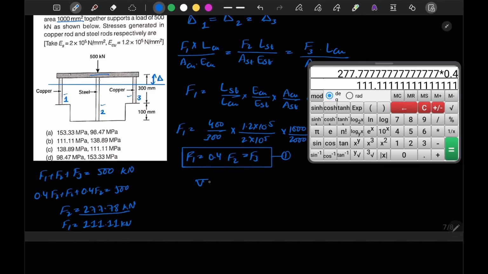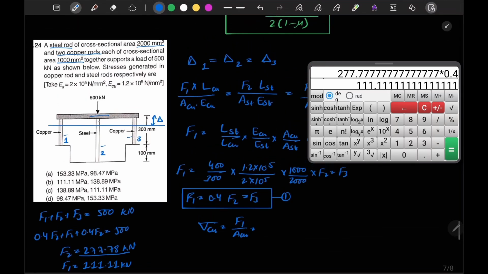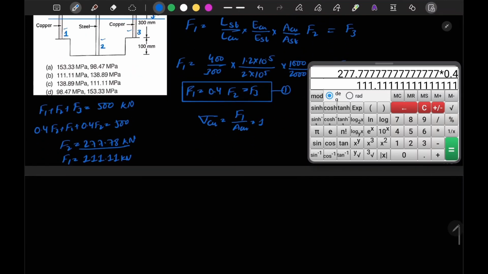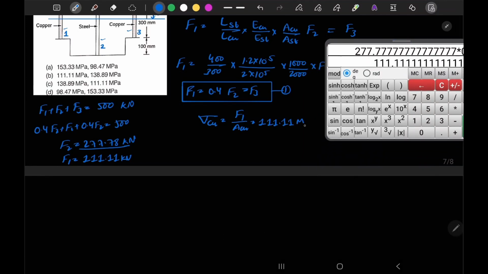Now since we have obtained the values of the forces, we can calculate the stress values. Stress is force upon area, so sigma of copper is equal to F1 by area of copper. F1 is 111.11 and area of copper is given as 1000, so I can write it as 111.11 megapascal. Now to calculate sigma of steel, I write F2, that is acting on steel, upon area of steel.